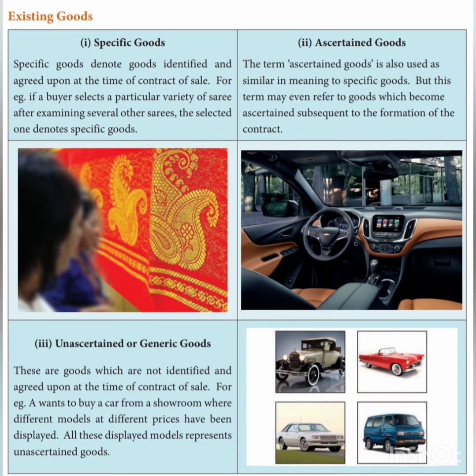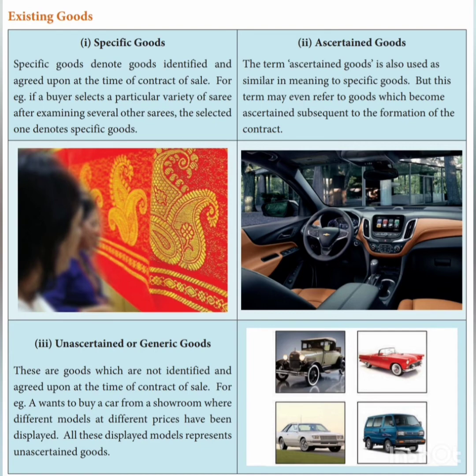Next we'll move on with unascertained goods or generic goods. These are goods which are not identified and agreed upon at the time of contract of sale. During the contract of sale it will not be identified or sold, but later on it will be purchased. That is termed as unascertained goods. So for example, if A wants to buy a car in a showroom, what will he do? Normally, he will move to the showroom and he will see different models and different prices which have been displayed in that showroom. So all these displayed models represent what? Unascertained goods, that is, goods which are not bought by anyone.